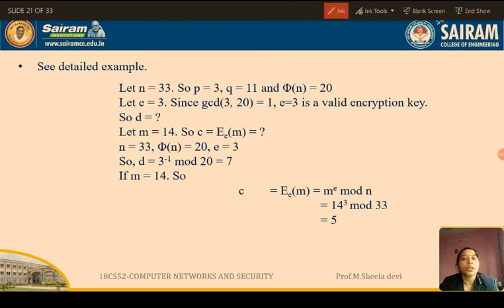And what is the next step? I have to calculate n. What is n? n is equal to p into q. So if I multiply 11 into 3, my product is 33. So n is equal to 33.